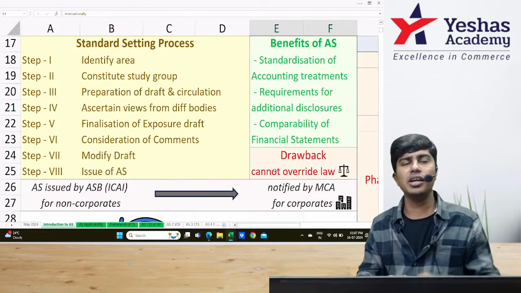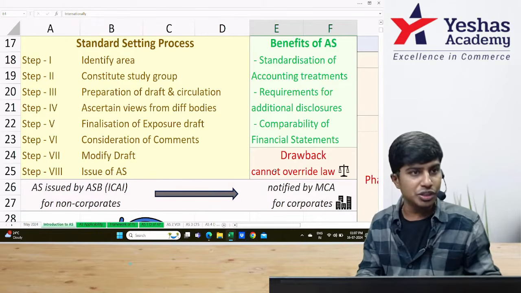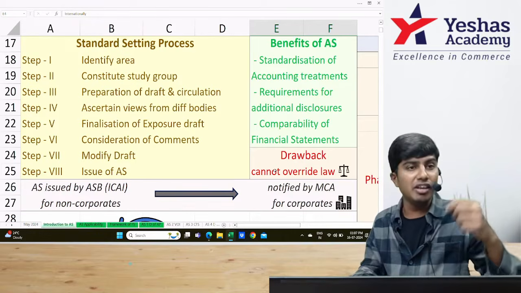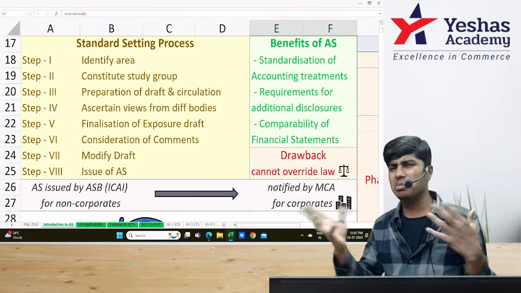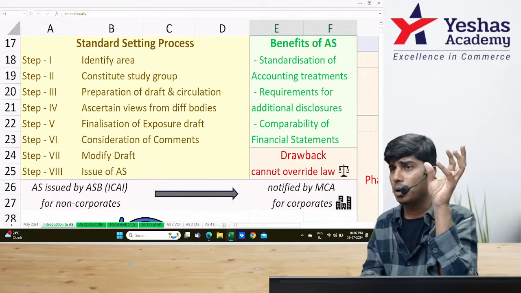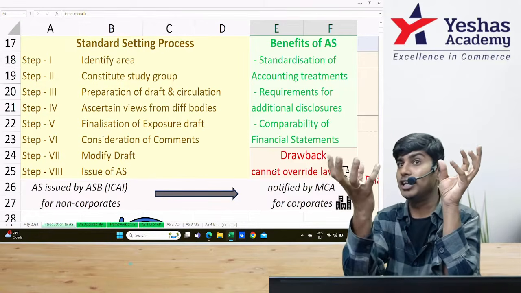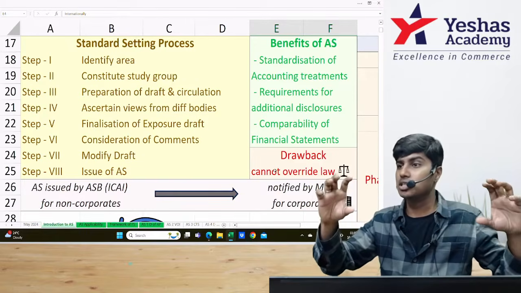What is the process of setting? You identify the area where there are a lot of accounting policies: goodwill valuation, fixed assets valuation, inventory valuation, recognition of provision. These are the areas where there can be different methods, different varieties, different policies. You identify the problem area. You create one study group to study this. They'll come out with one exposure draft, a possible solution.